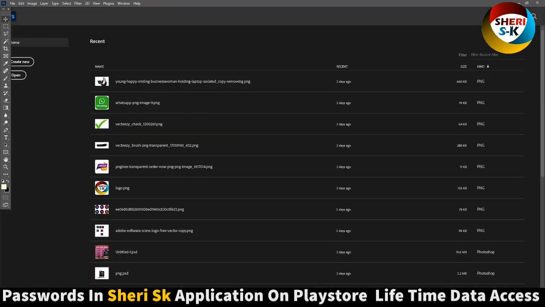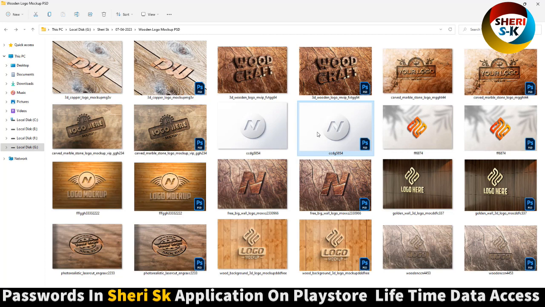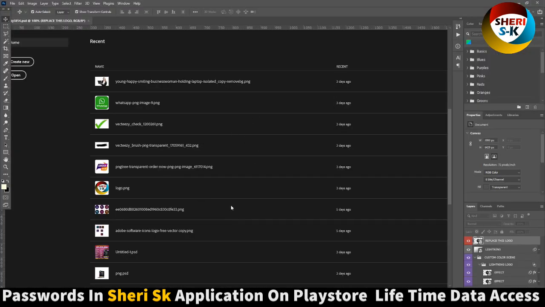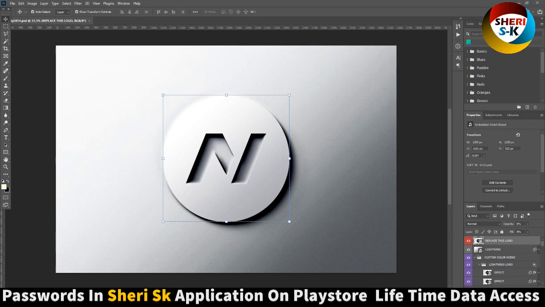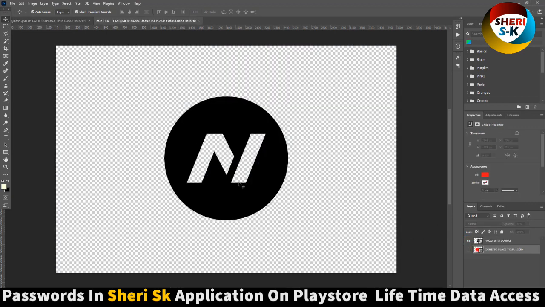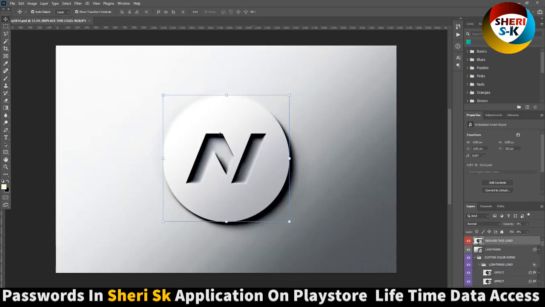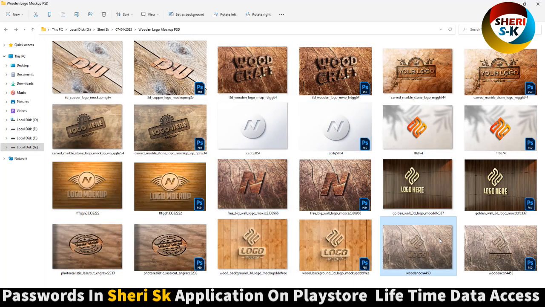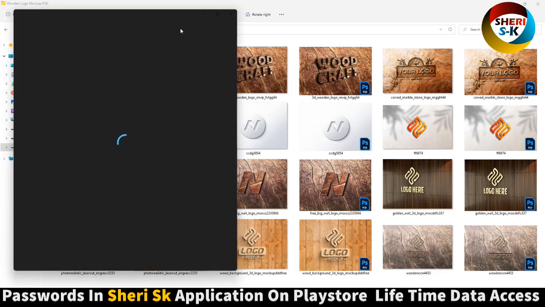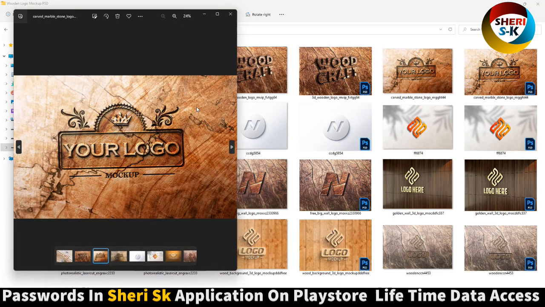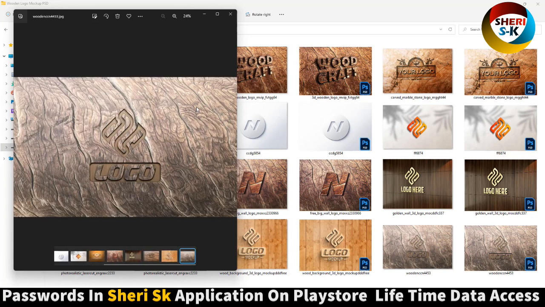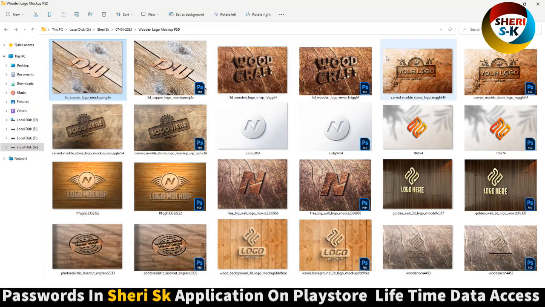Now keep layers. You can import a logo like this one and press Ctrl S for saving. Okay, next, here is a preview. You can import one by one. I hope these are useful for you.